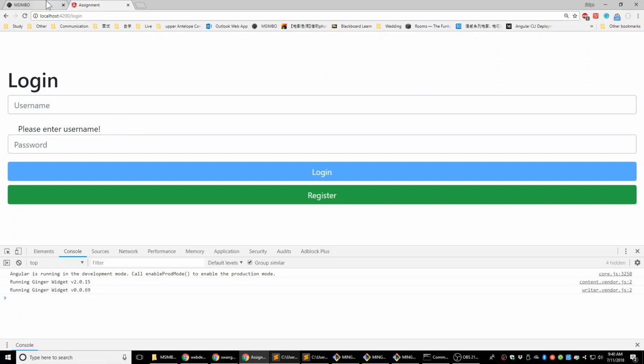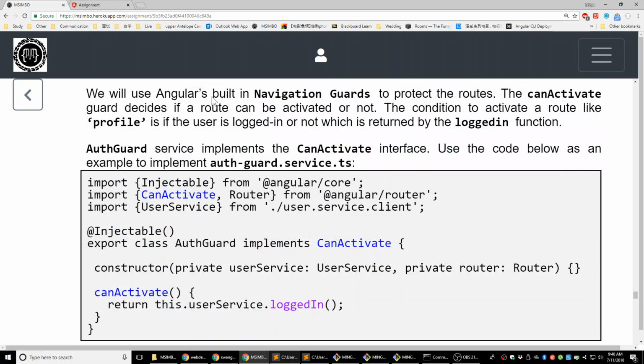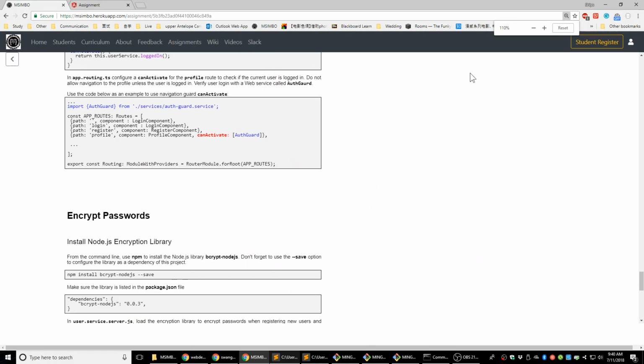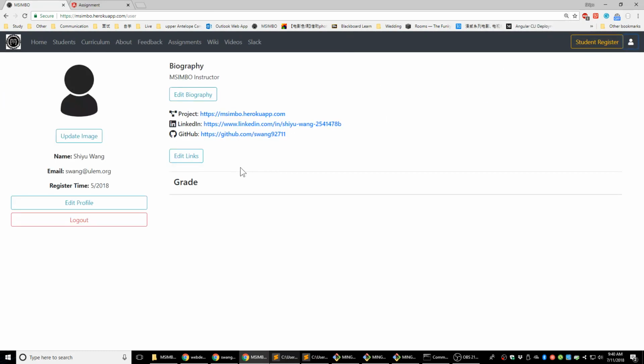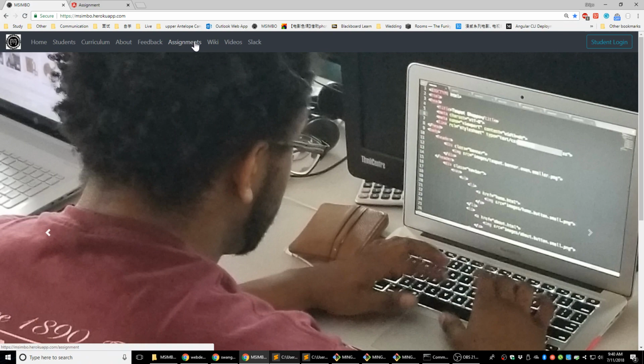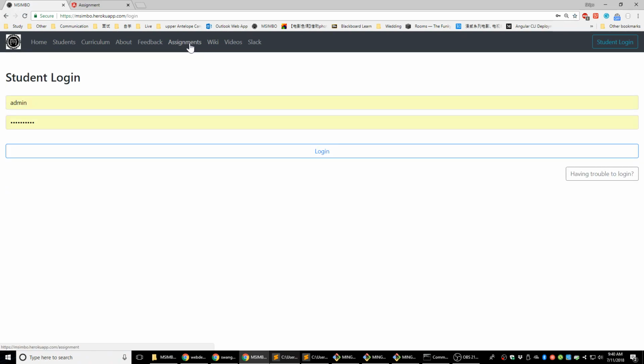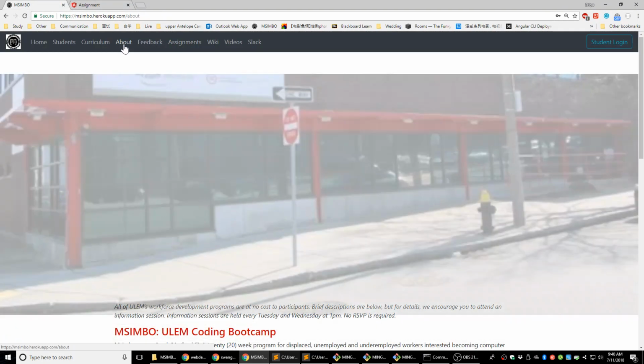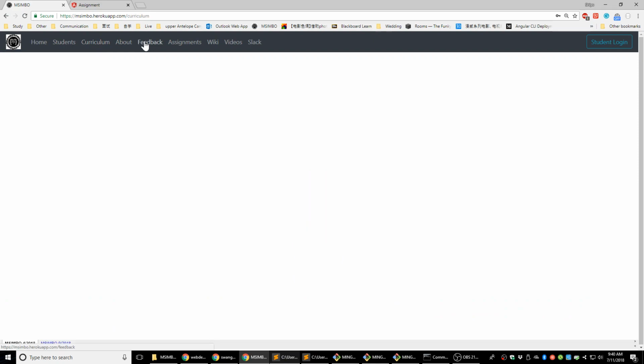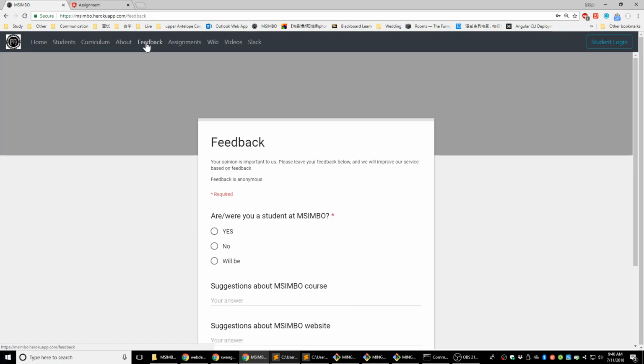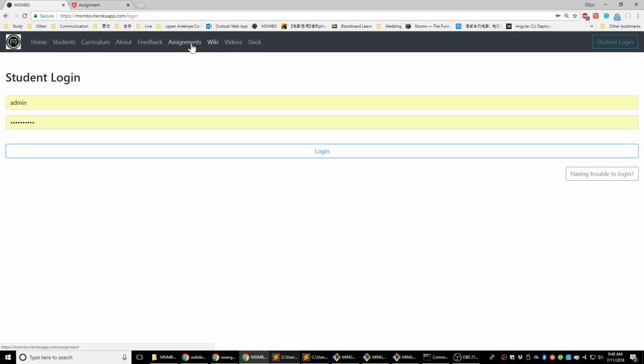And this is also what we did for the MSIMO website. If I log out, there are many buttons I cannot use. Like the wiki and assignment, they're not working. They're not allowing me to go there. I have to log in before I do that. I can still go to the about page, the curriculum page, the feedback page, but I cannot go to this page. It's going to ask me to log in.